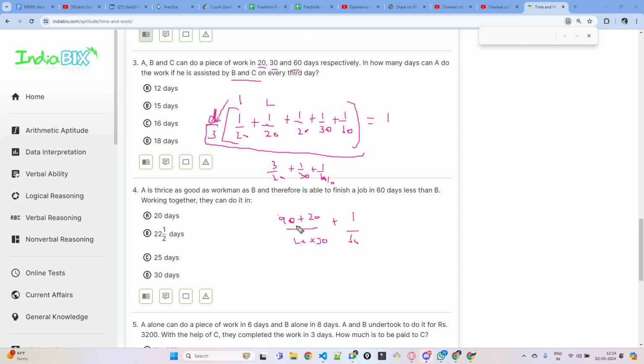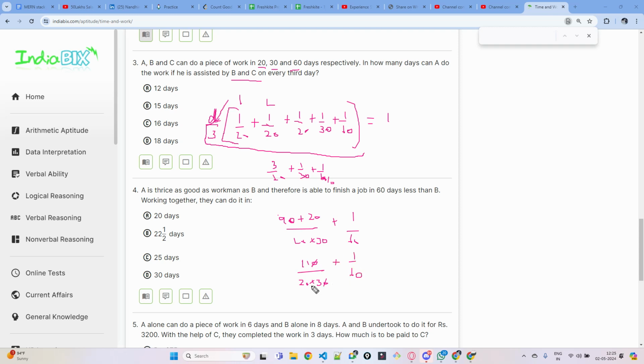So 90 plus 20, what is 90 plus 20? This is 110. 110 divided by 20 into 30. So the 0 cancels, plus 1 by 60.